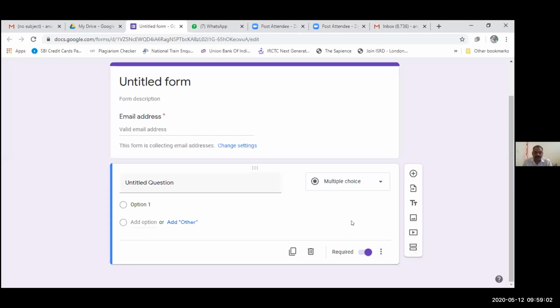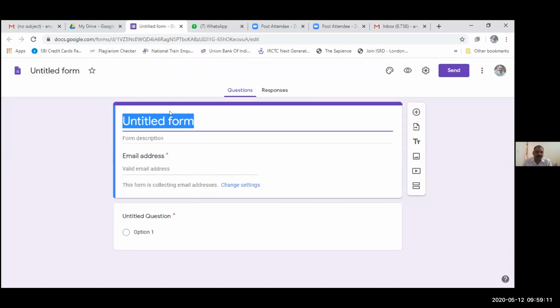So in the blank form, what we have to do, very first we have to name it. This is a demo form. So I will just write over here a demo form.